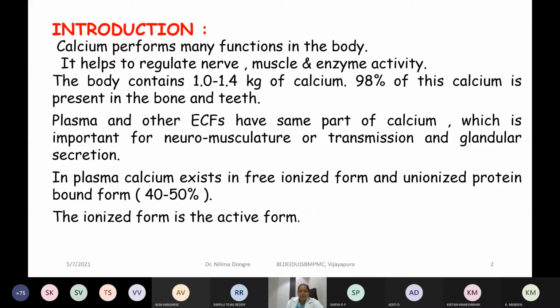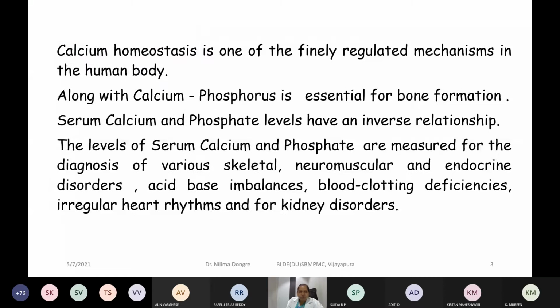So it exists in both free as well as ionized form. This is a well regulated mechanism for maintenance of calcium homeostasis in the body. And always, calcium is in inverse relationship with the other important element that you are going to learn, or maybe it has been completed already, that is phosphorus.